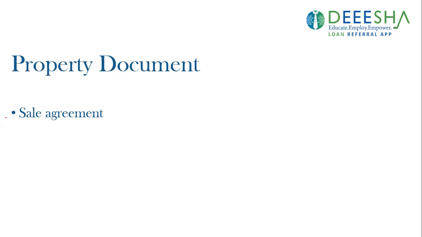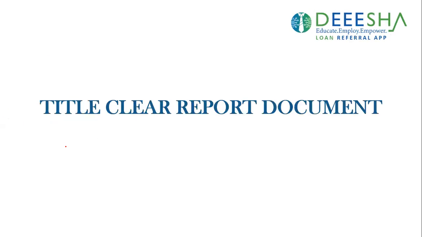Property document. The property document of the property which we are going to purchase, and the sale agreement, are to be provided in front of the bank. Title clear report document. This report is prepared by the bank itself. It is an important report by which the bank verifies the property that you are taking. The bank will itself verify the past records and past history of that property, whether that property is disputed or not, whether that property is eligible or not for giving the loan.